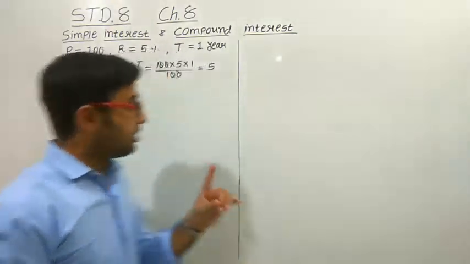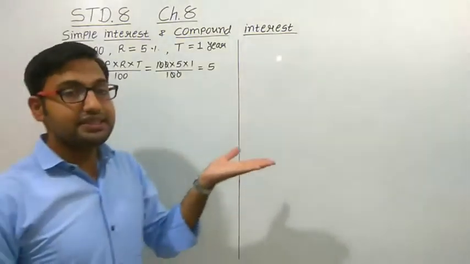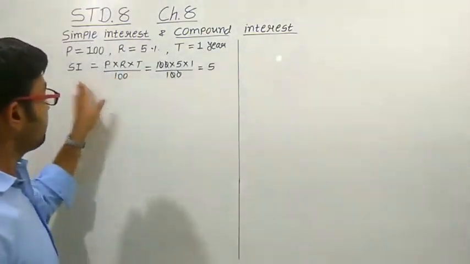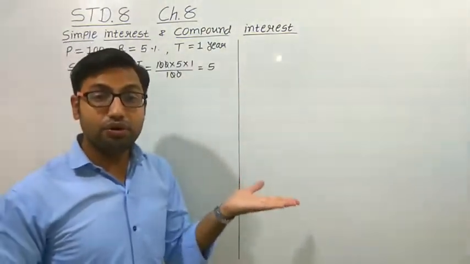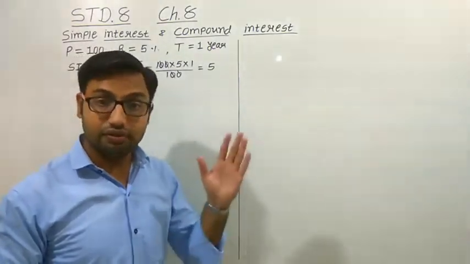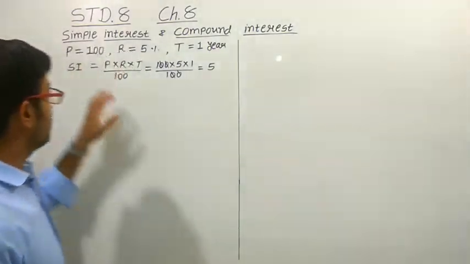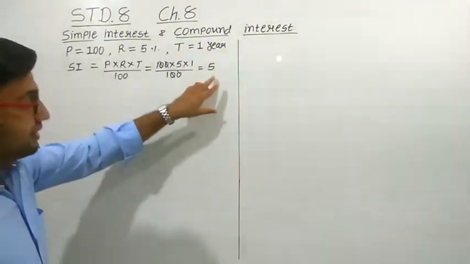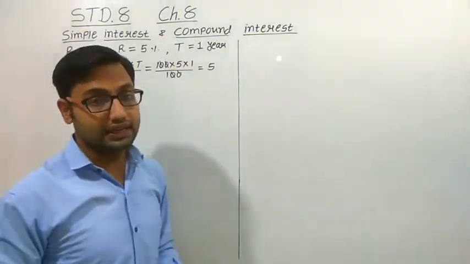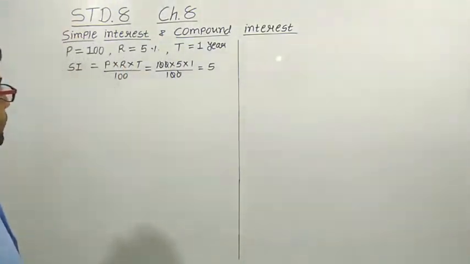Now you can think, if the principal amount is bigger, then your simple interest amount will also become greater. As we increase this amount, the simple interest amount will also increase. Let us take it for the second year.